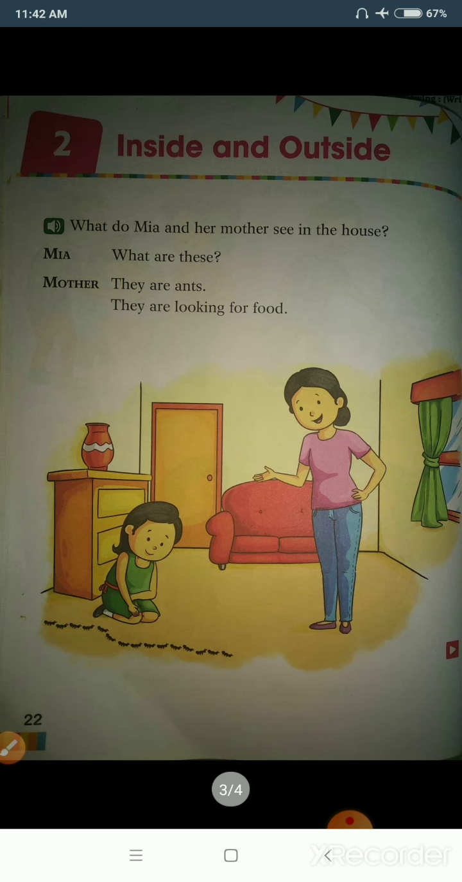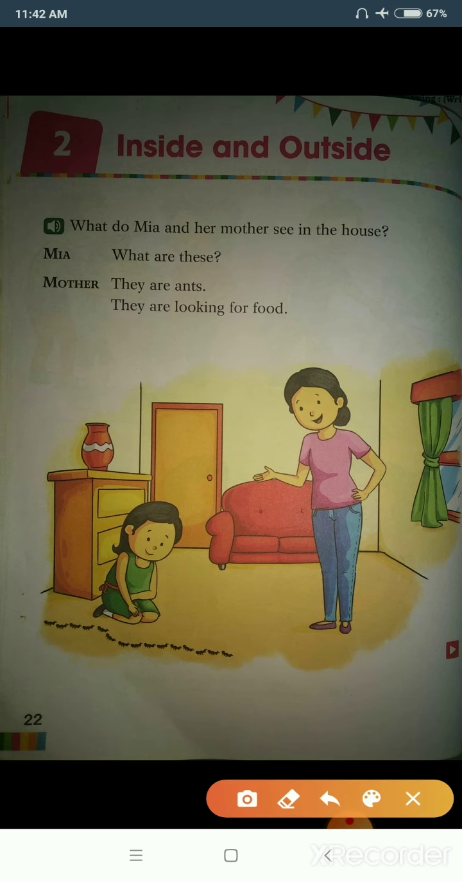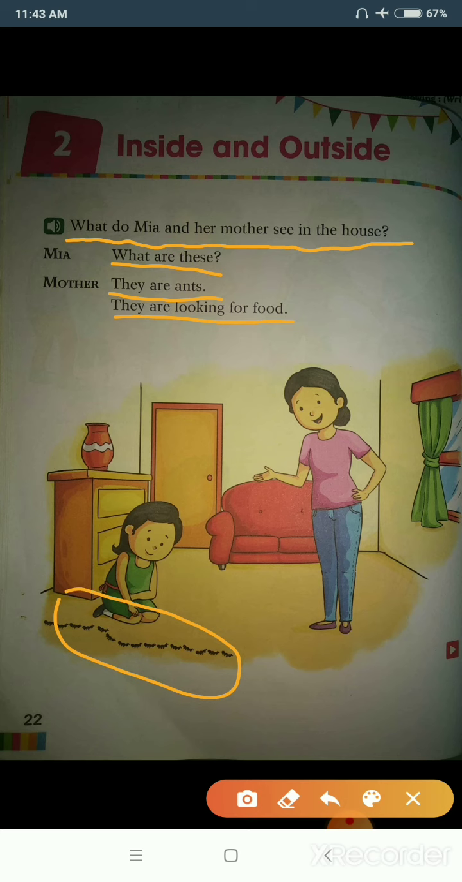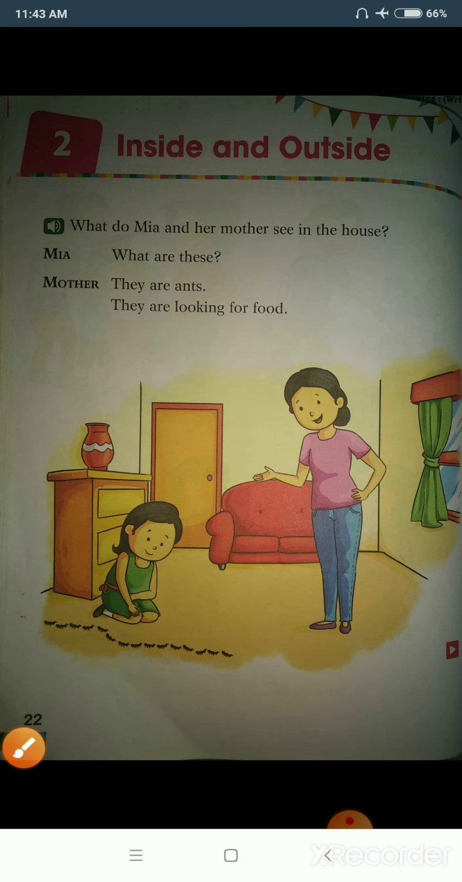Let us read the lesson once again, students. Lesson number 2, inside and outside. What do Mia and her mother see inside the house? Mia is asking her mother, what are these? And what is mother replying? She replies, they are ants and they are looking for food. Can you see the ants in the picture, students? They all are moving in a line in a disciplined manner. Then let us move to the next page.